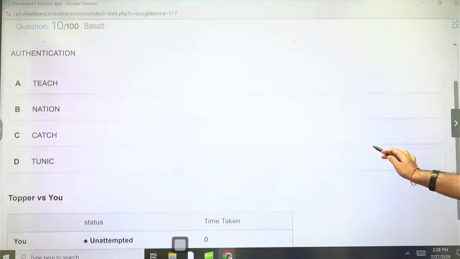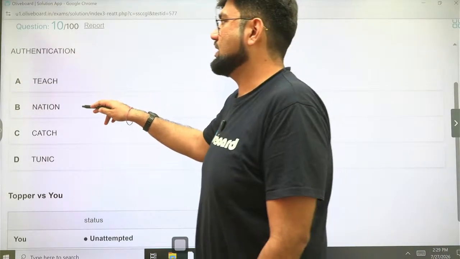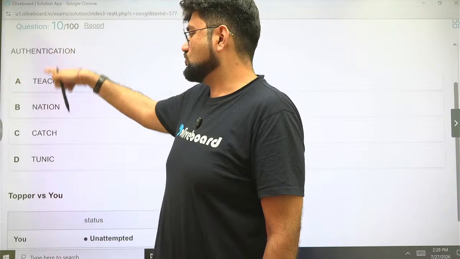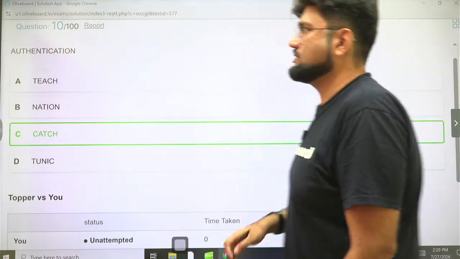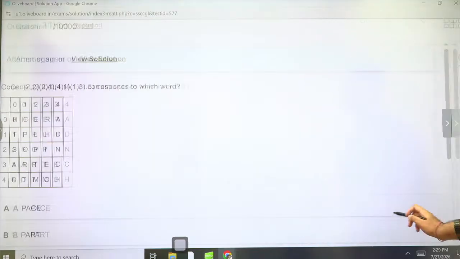Which word cannot be formed using the letters of the word authentication? If you quickly look at this, teach can be formed, nation can be formed. Catch cannot be formed because of 2 C's. Tuning can be formed. So option C is the right answer. Because there is no one single letter which is absent, so we'll have to check all of them.